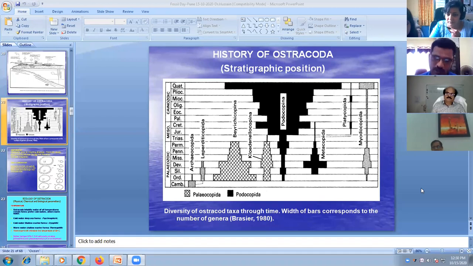And also this particular ostracod carapace, you can analyze biogeochemically and find out what kind of trace element is enriched in the ostracods which are occurring at the bottom, and the ostracods which are occurring in the middle, or the ostracods which are occurring on the top of the core. Thereby you can infer.